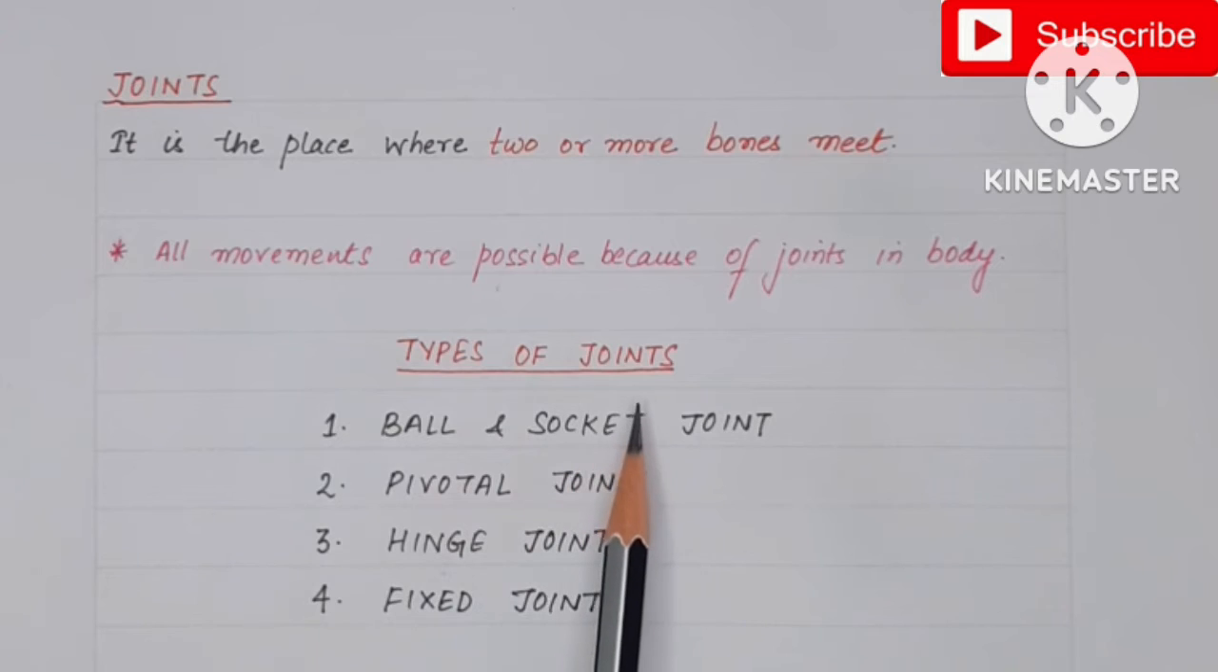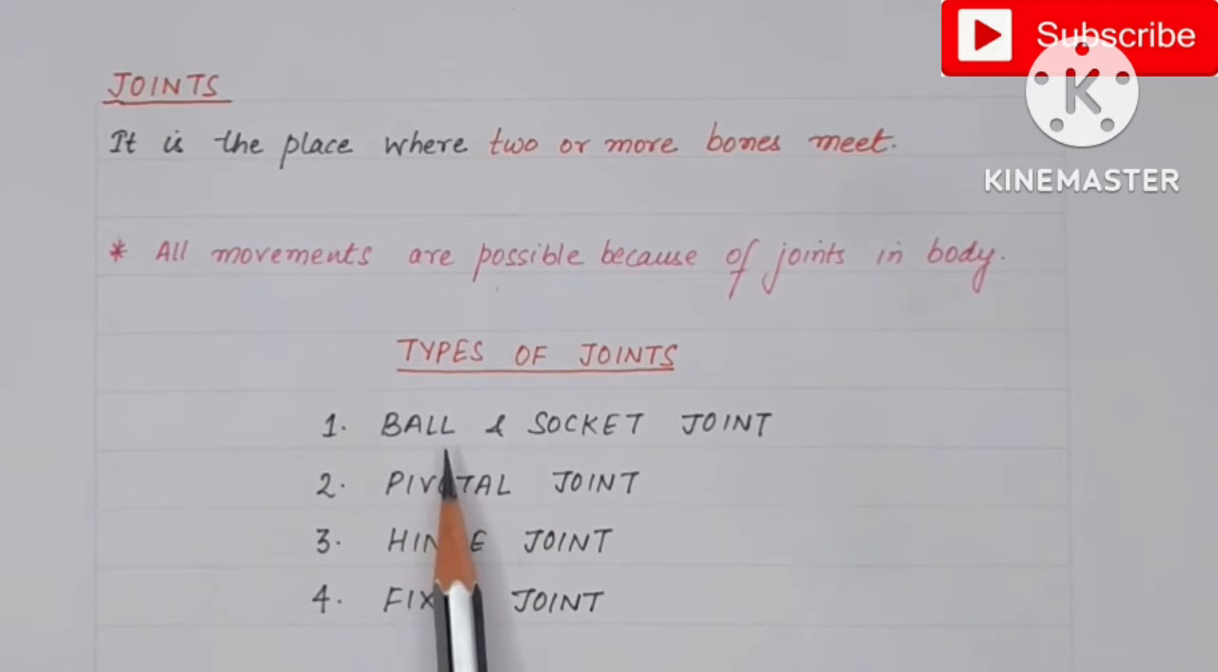Now let us read about the types of joints. कितने तरह के joints होते हैं? There are 4 types of joints. First of all, it is the ball and socket joint. Then second is the pivotal joint. Third one is the hinge joint, and fourth one is the fixed joint.